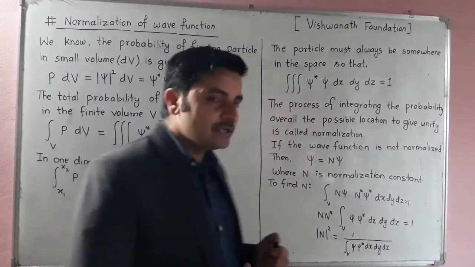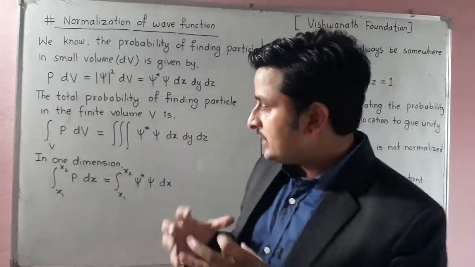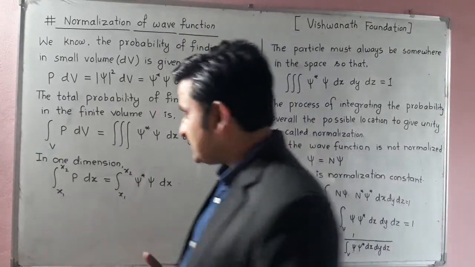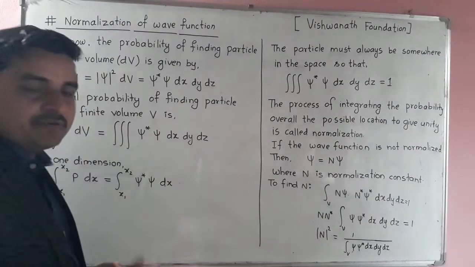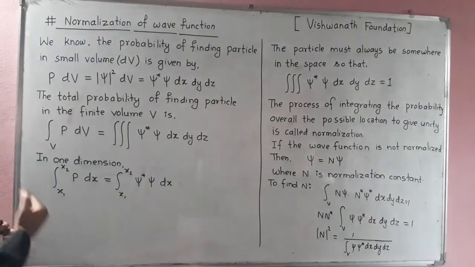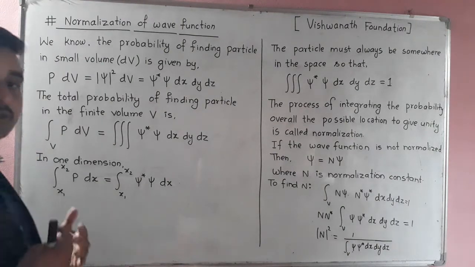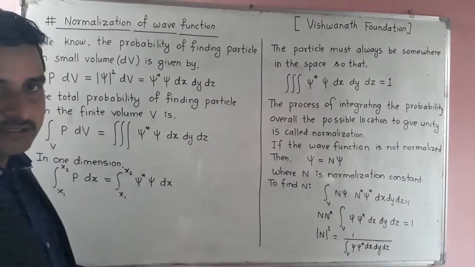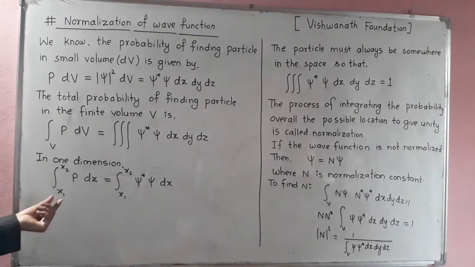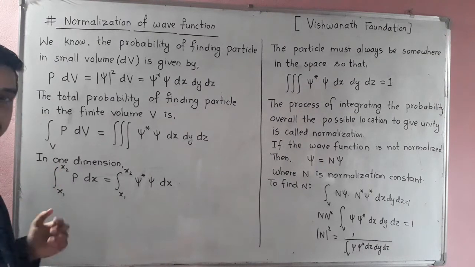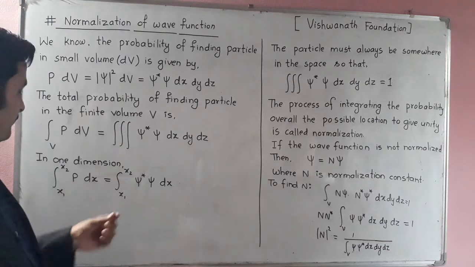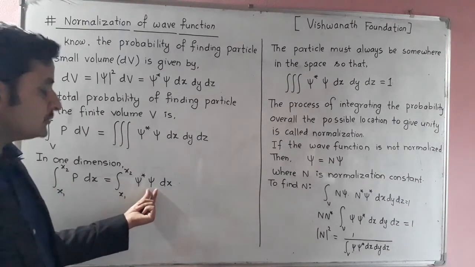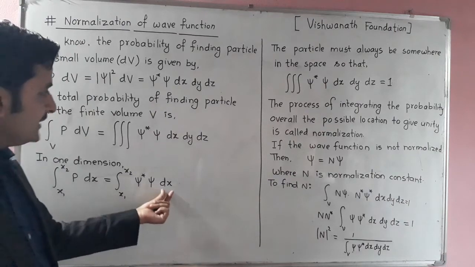Sometimes we may encounter one dimension. In the case of one dimension, instead of dV we just write dx, or dy or dz only. We also have to put the integration limits, from where to where. Let's say this is the initial point x1 and this is the final point x2. We integrate P dx from x1 to x2, where P means psi star into psi, the probability density, and dx.